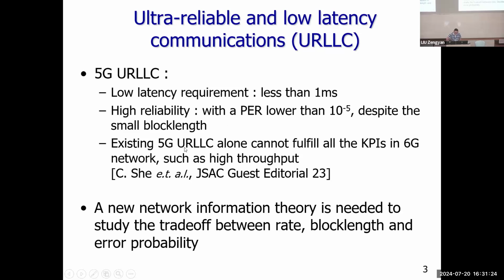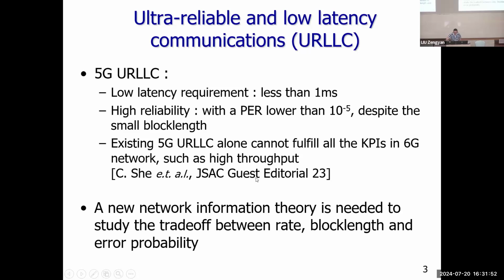But currently, although 5G has already studied these URLLC use cases, typically people just use a very high transmit power, or many frequency bands, to increase the reliability at a low latency. So if we really think about the throughput, the current solution is not a good solution.